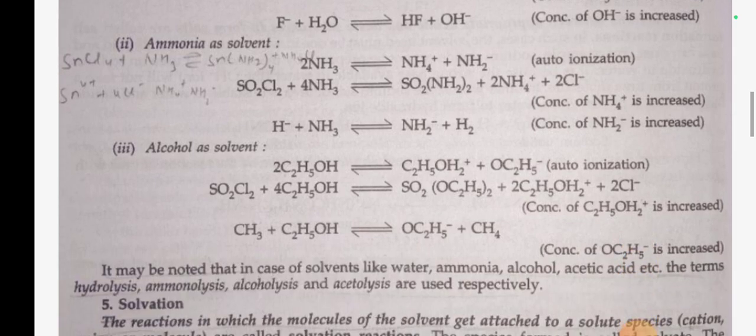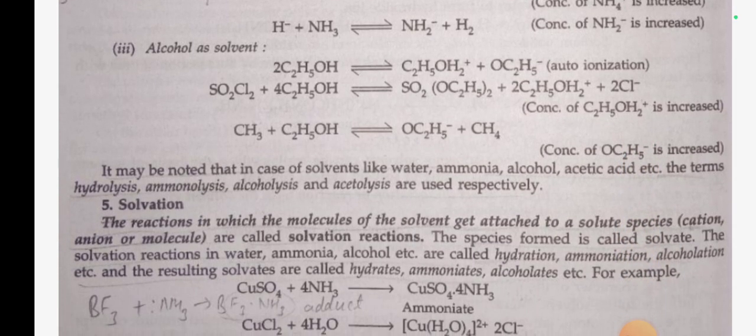Number 3. Alcohol as a solvent. 2C2H5OH gives C2H5OH2⁺ plus OC2H5⁻, autoionization. SO2Cl2 plus 4C2H5OH gives SO2(OC2H5)2 plus 2C2H5OH2⁺ plus 2Cl⁻. CH3⁻ plus C2H5OH gives OC2H5⁻ plus CH4. Concentration of OC2H5⁻ is increased.